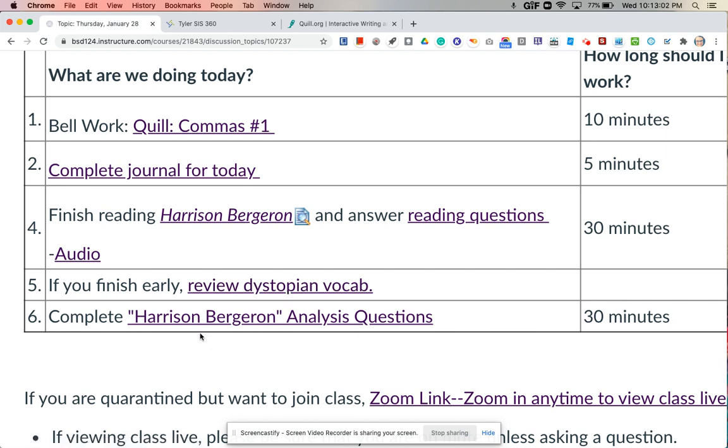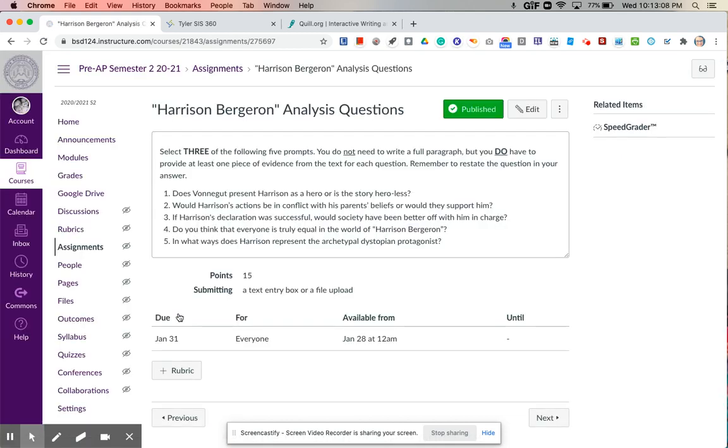And then the final thing we're going to do is these Harrison Bergeron analysis questions. So this is going to look very similar to the analysis questions that we've been doing, but slightly different. So let's go over it. You're going to select 3 of the 5 prompts, okay? You do not have to write full paragraphs, okay? So I don't expect that you will write 3 paragraphs. It does need to be more than 1 sentence, but I'm not going to ask that you do a full formal paragraph structure. However, you do have to provide at least 1 piece of evidence from the text for each question. So whichever 3 that you pick, you need to also include text evidence, okay?